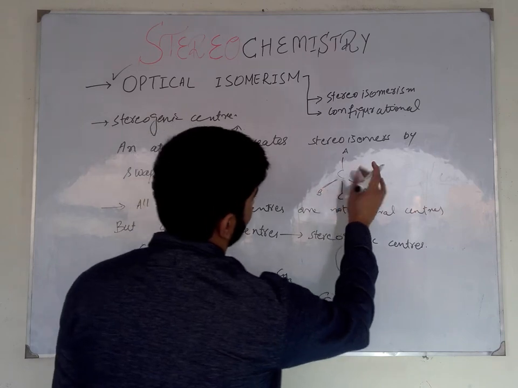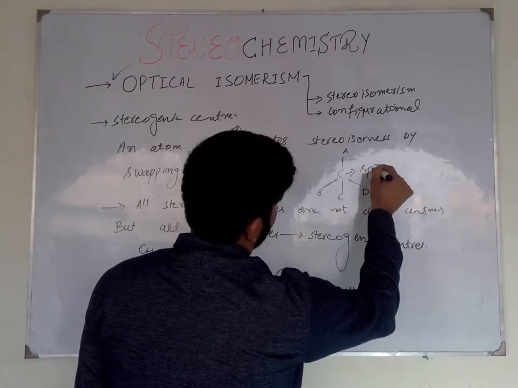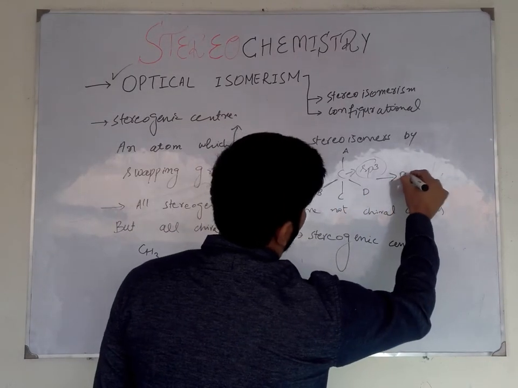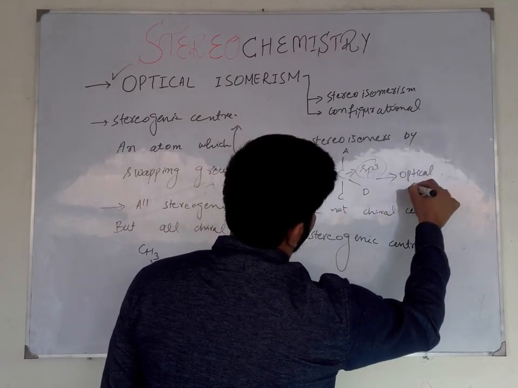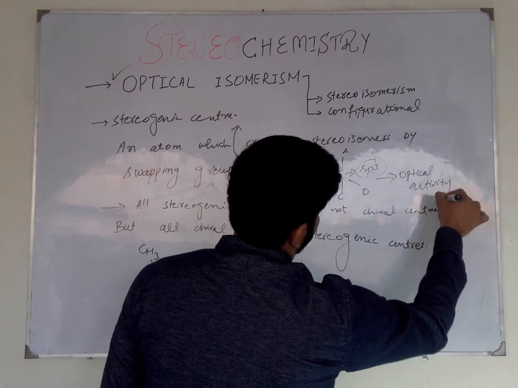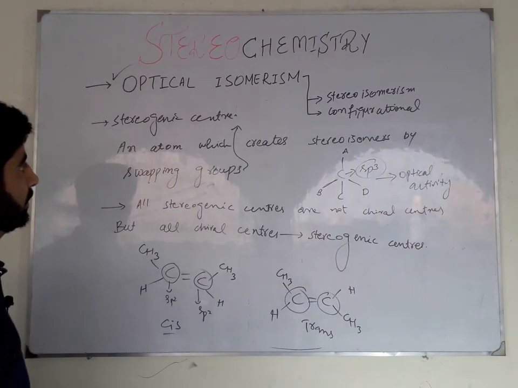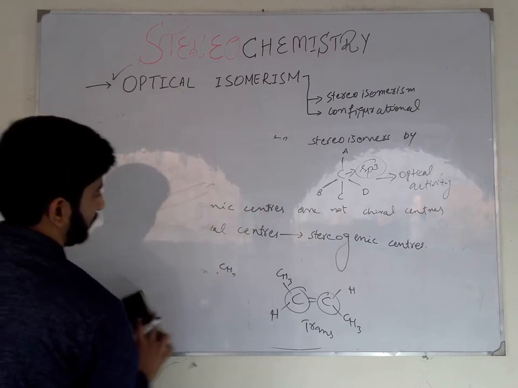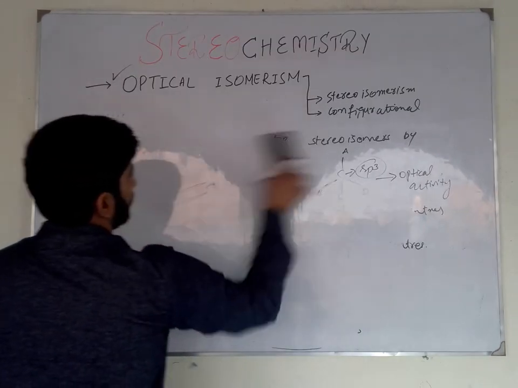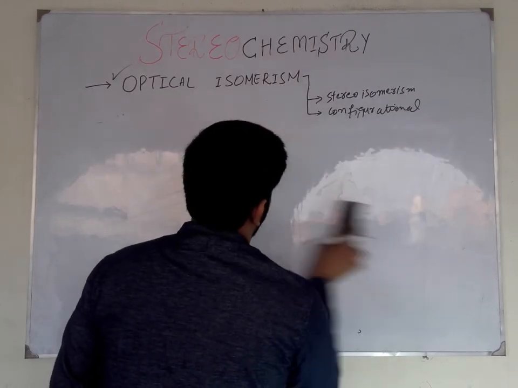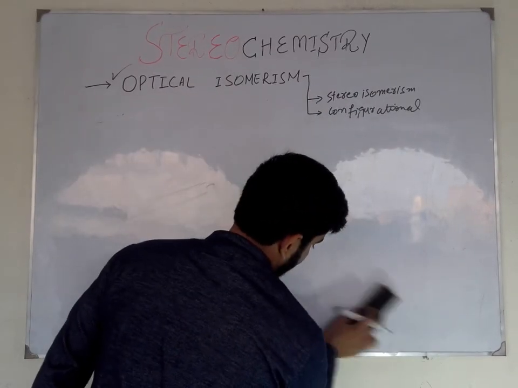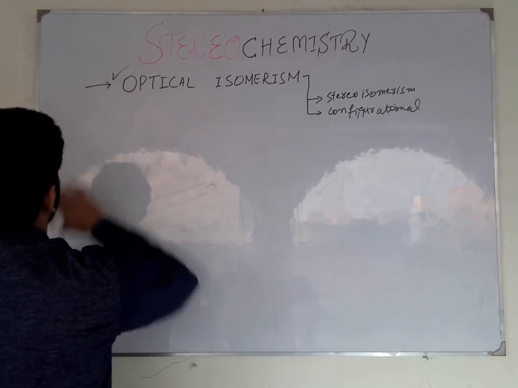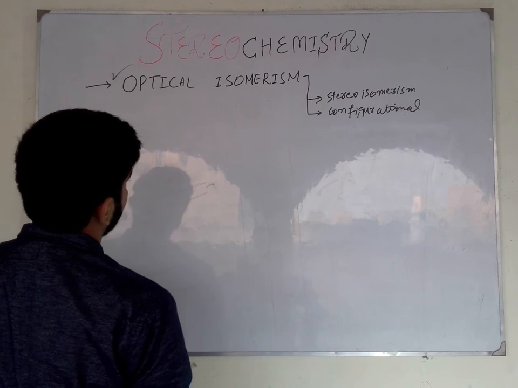These are all the characteristics of a chiral carbon, and it has the ability to rotate plane polarized light, that is called optical activity. So this is the concept of stereogenic center and chirality.